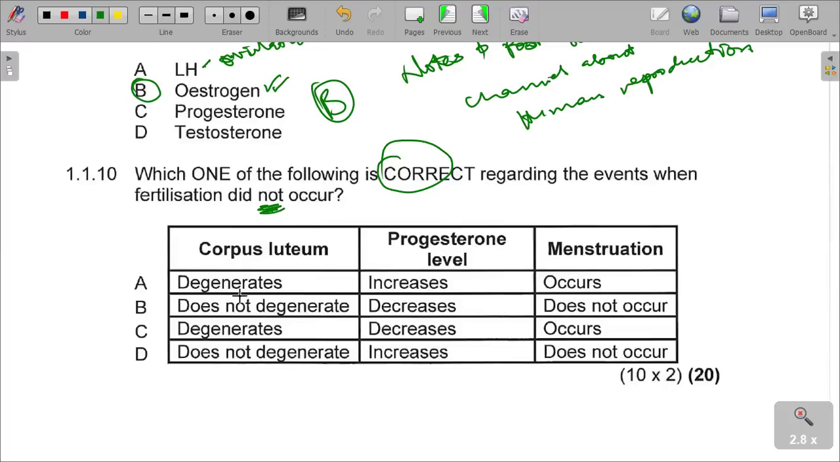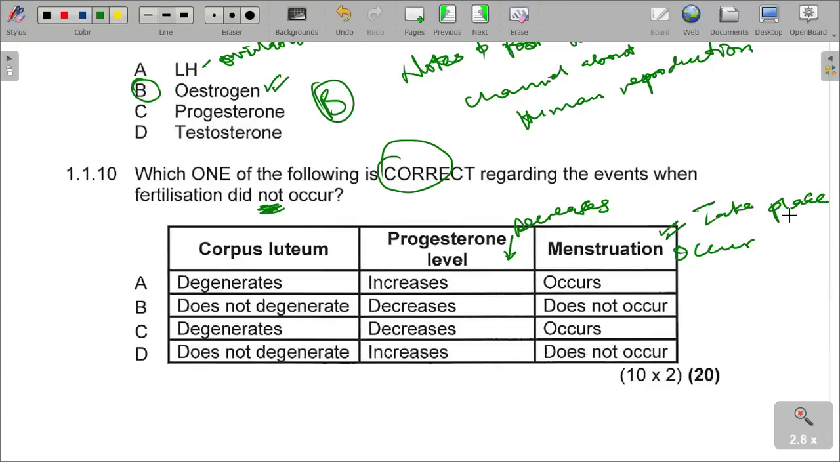You cannot talk about progesterone level increasing, rather it decreases. When fertilization did not occur, the level of progesterone decreases. And then menstruation must also occur. Menstruation must take place if fertilization did not occur.